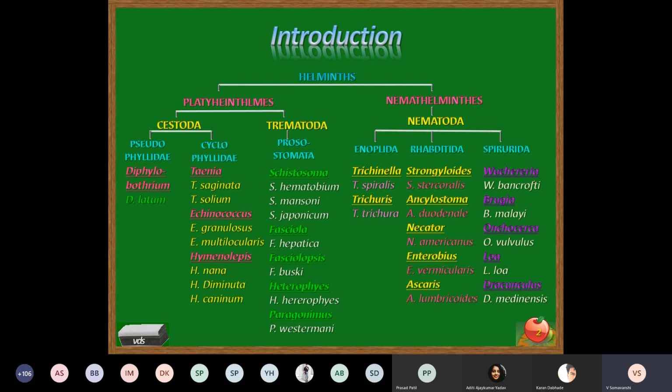Suckers are present in a cyclic manner on the head, and so they belong to Cyclophyllidea. Members: Taenia, Taenia saginata and Taenia solium, Echinococcus, Echinococcus granulosus, Echinococcus multilocularis, and Hymenolepis, Hymenolepis nana, Hymenolepis diminuta, and Hymenolepis caninum.